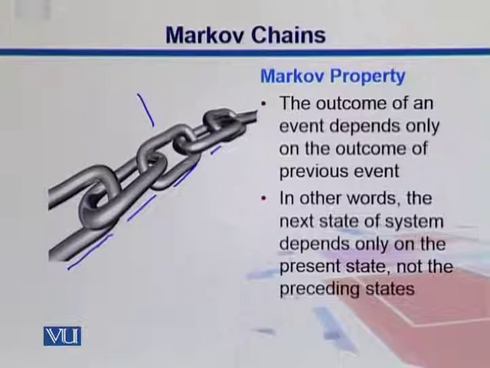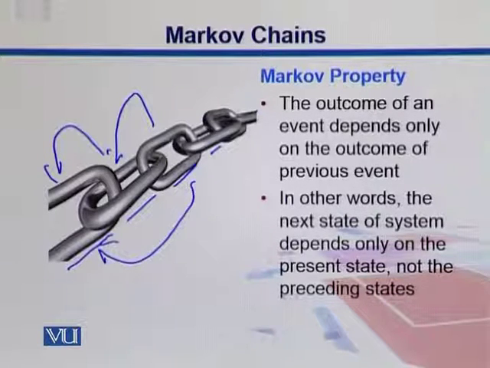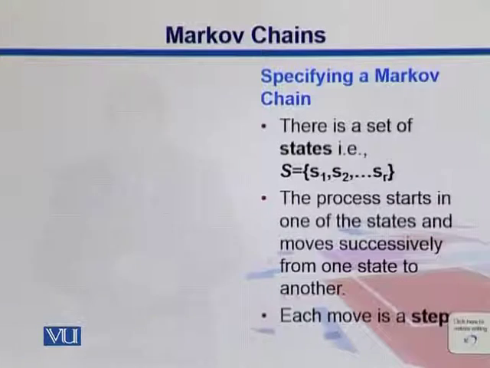This guy depends on this guy, and this guy depends on this. It has nothing to do with this, right? In situations where we have states which are chained together, we can say that the present state depends upon the previous, and the next state depends upon the present. This kind of chaining process, we say, has the Markov property.